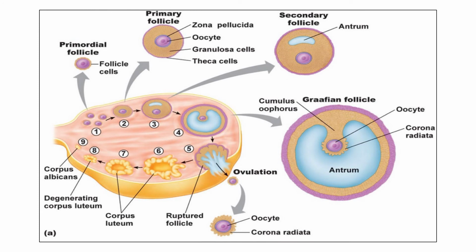The antral cavity will increase in size and the oocyte will be layered with a zona pellucida. The outer layer that will encircle your oocyte will be called the zona pellucida. Outside or outer to this layer, we will have radiating cellular structures which will be called corona radiata. Now, this mature follicle is ready to release the ovum in the process of ovulation.